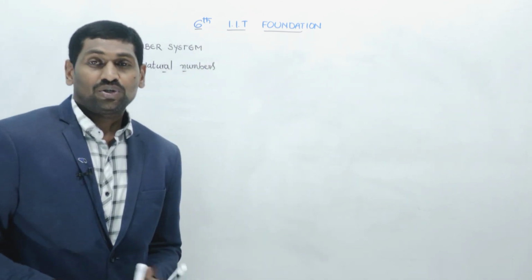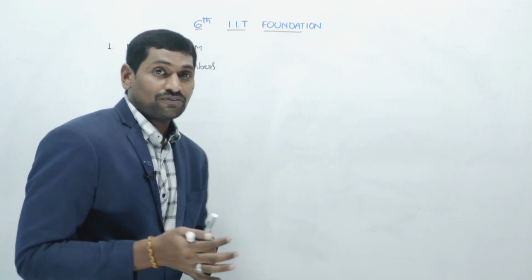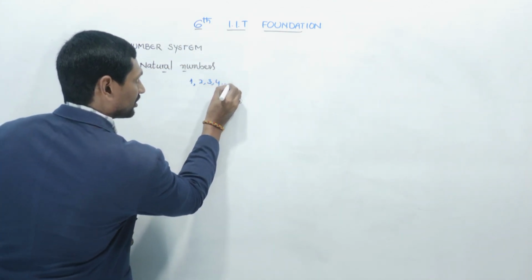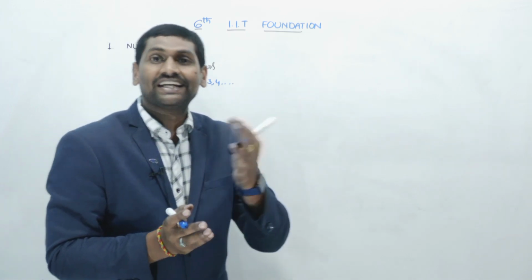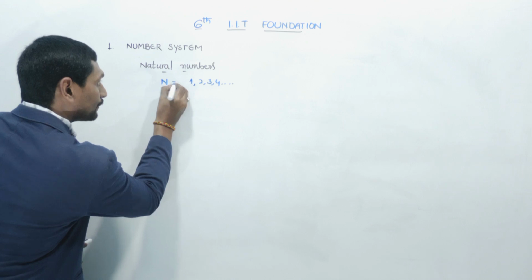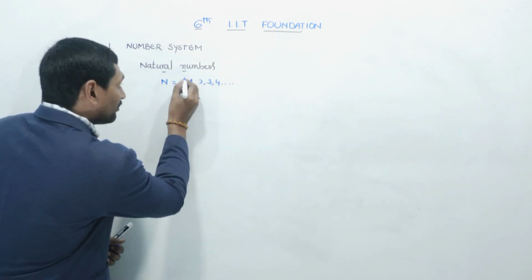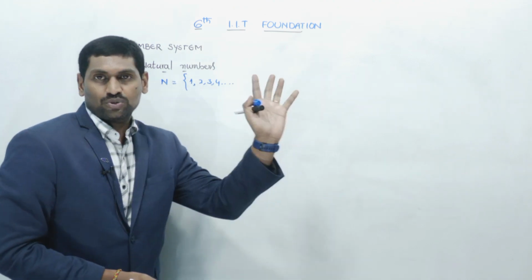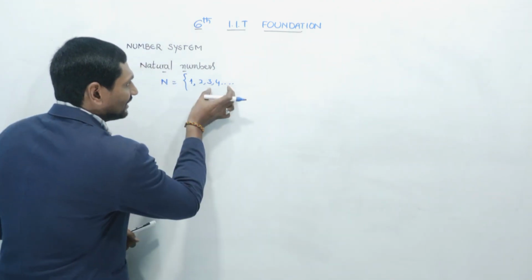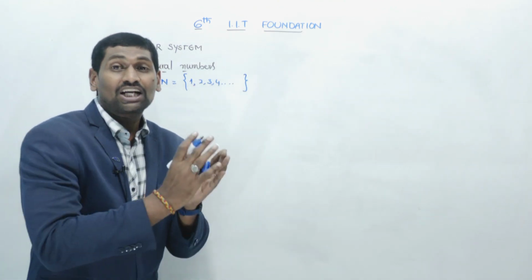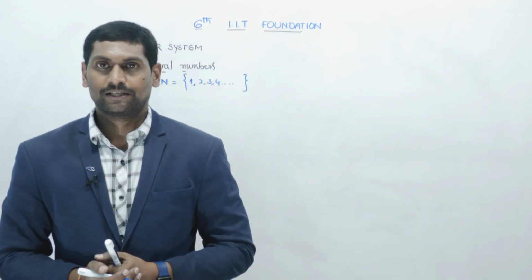Usually we count the numbers from 1, 2, 3, 4 and so on. Natural numbers are represented with the letter capital N. The 'and so on' indicates that there are uncountably many natural numbers.